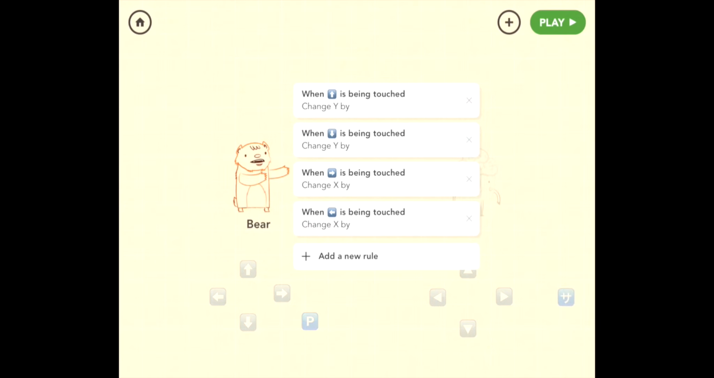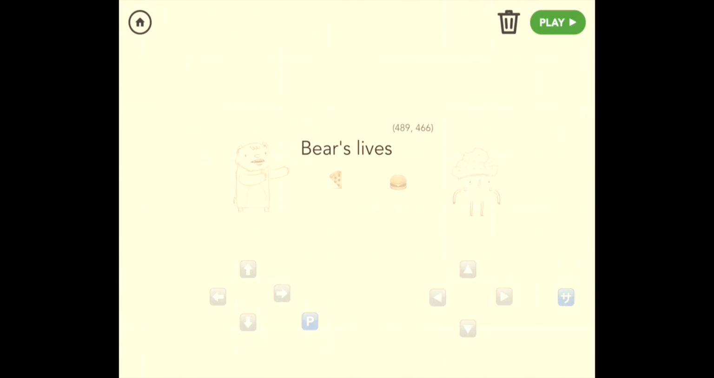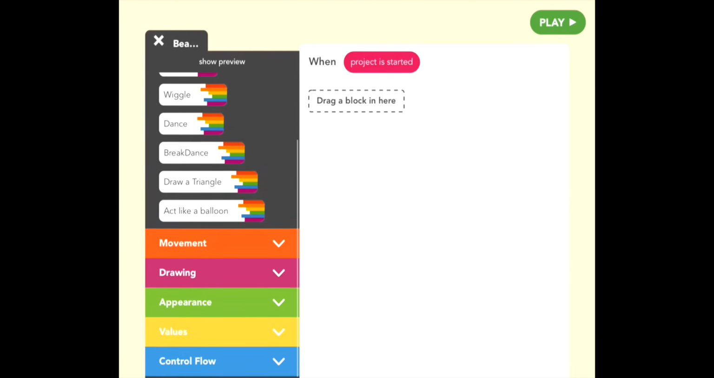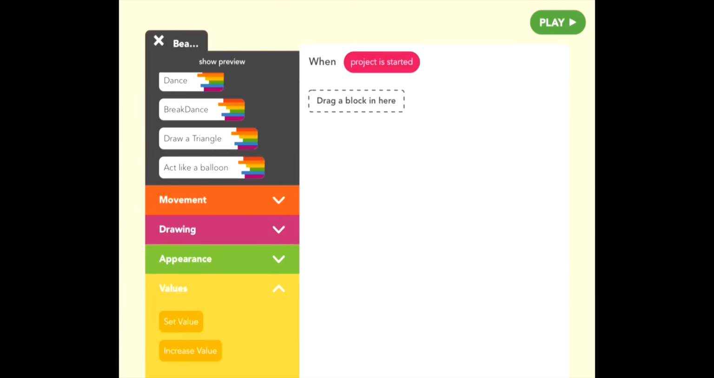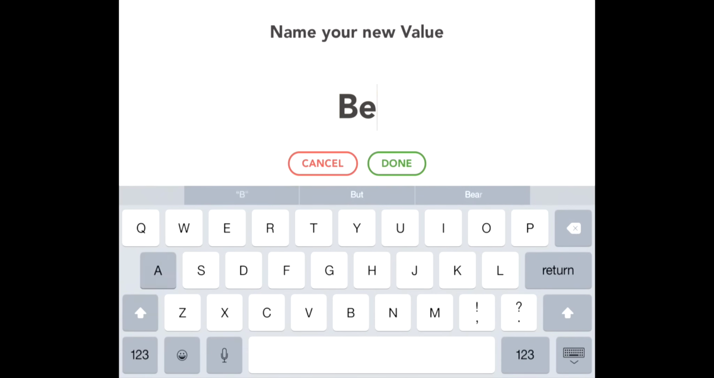So let's add a text object and call it bears lives. So pull out text, call it bears lives. Great, and let's pull it up to the top, above bear, higher. And now in order to make something that keeps track of bears lives, we need to make a value. So when project is started, go to this yellow bar called values and set a value. And go down to new value above the check mark. And let's call it bears lives. And we'll explain what this is in a second.